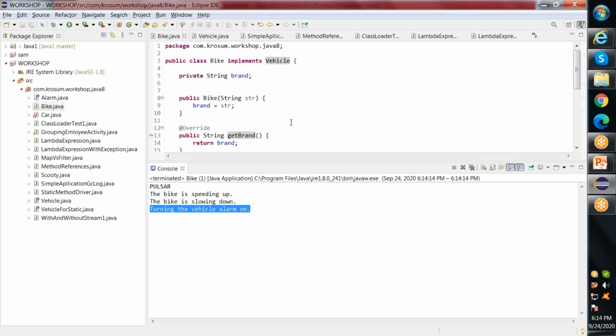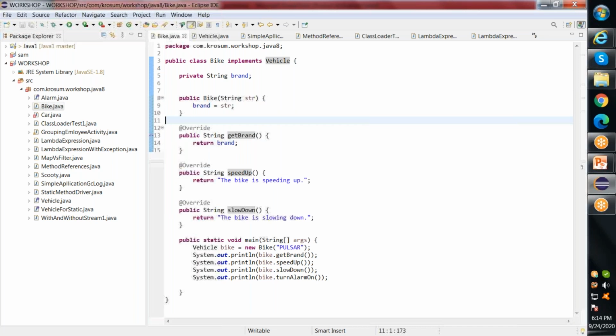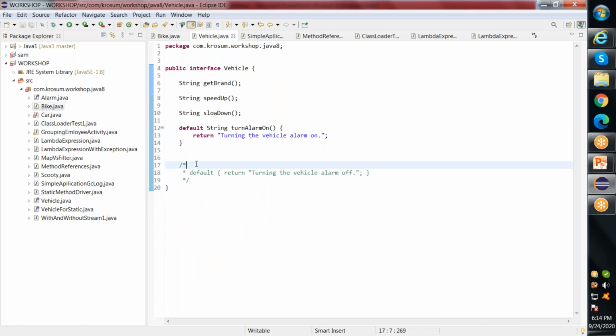Okay, so what is the advantage of this? Why should I go with this? Why can't I implement it in my implementation class itself? Why do I need a default method? Say for example, I have this Bike class which I have already done. I'm just surrendering it to my customer, and he again comes and asks me to add another method inside my interface called turn alarm off.